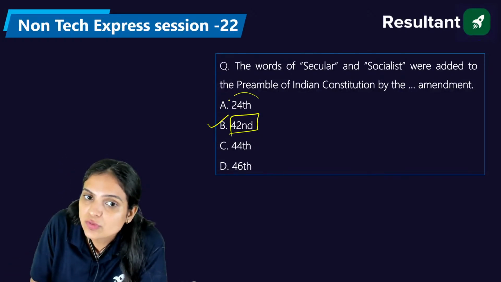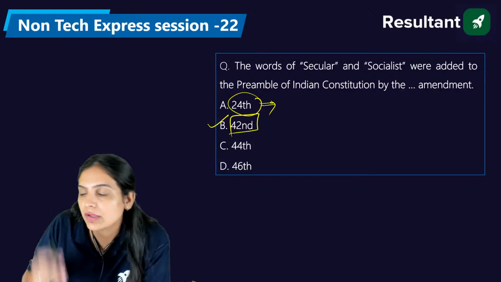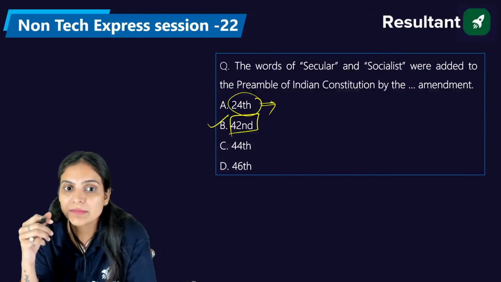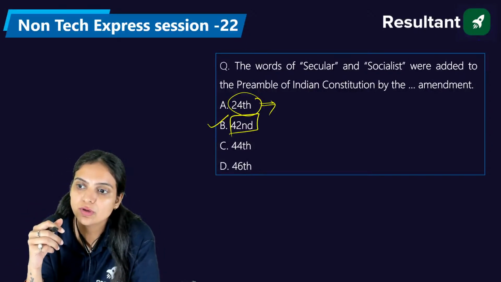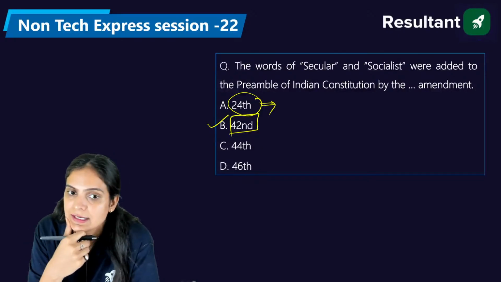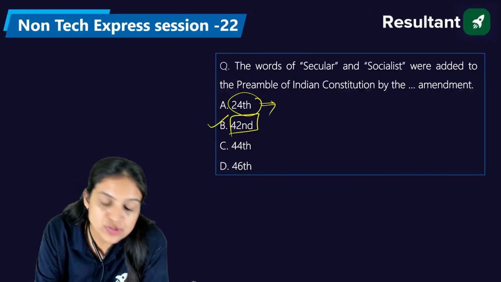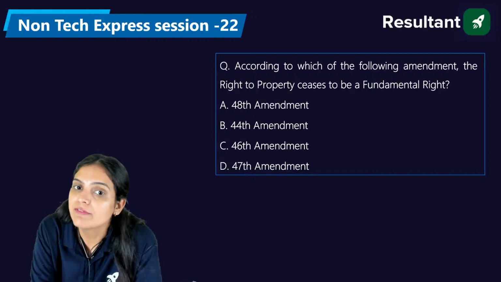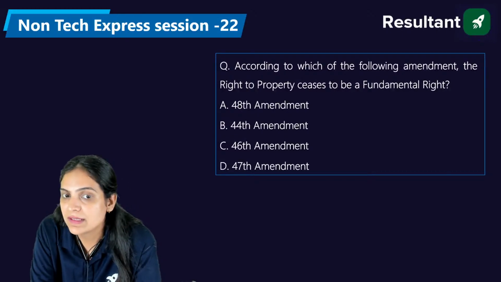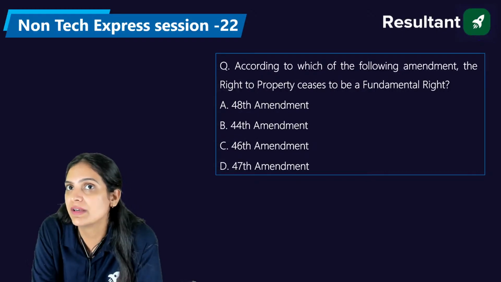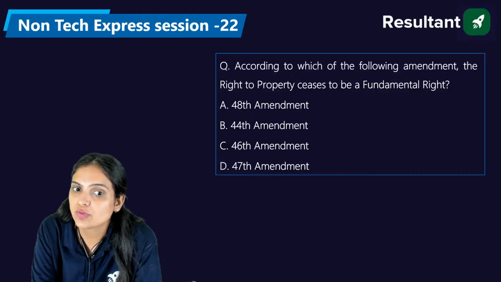By the 24th Constitutional Amendment, the President of India became bound to follow the advice of the Council of Ministers. So this is what is there in the 24th Constitutional Amendment. Now, according to which of the following amendments did the right to property cease to be a fundamental right? It's 48th, 44th, 46th, and 47th.